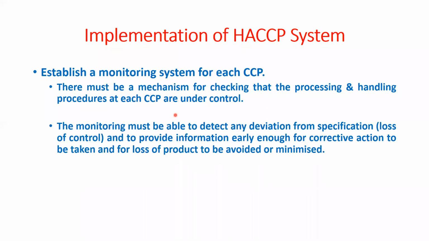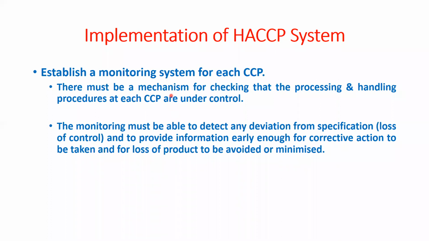Then establish a monitoring system for each CCP. So हमने CCP determine तो कर लिया, हमने critical limit तो determine कर लिया. Then how we are going to monitor during this step? We know this is the critical limit, this is the control measure by which we can control the hazard, but how we can monitor? We are using the decision tree to control the hazard, but there should be some monitoring system to monitor the CCP, whether it is under control or out of control.